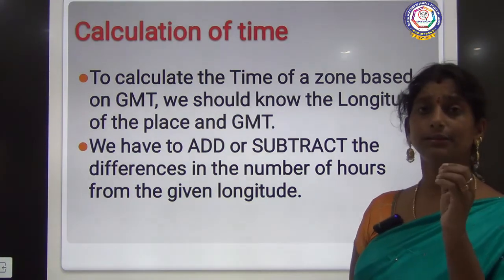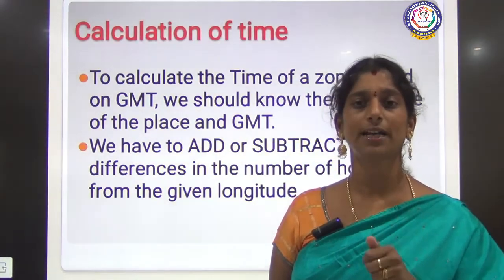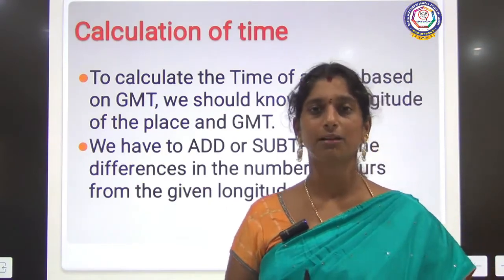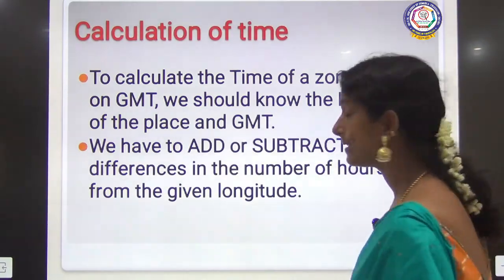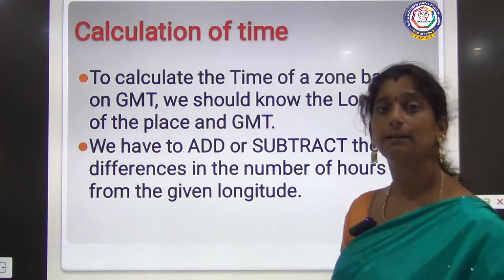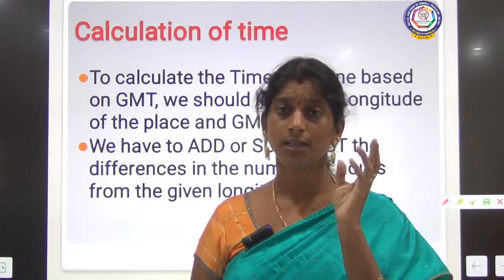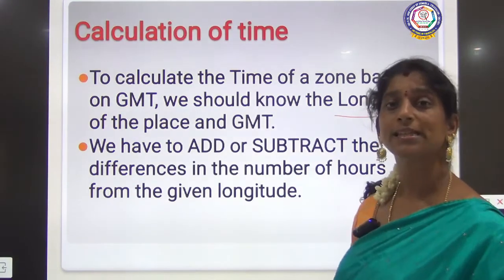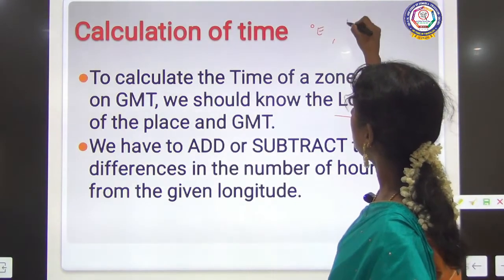So to know the time based on Greenwich meridian time, if we have to calculate the time all over the world, any country for that matter, we should know the longitude of the place, right? Which means where the country is located, the degree east or degree west.